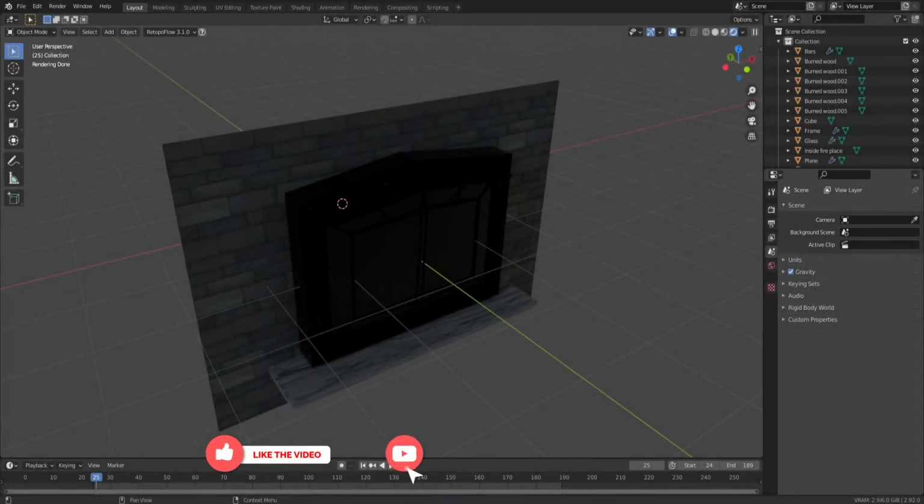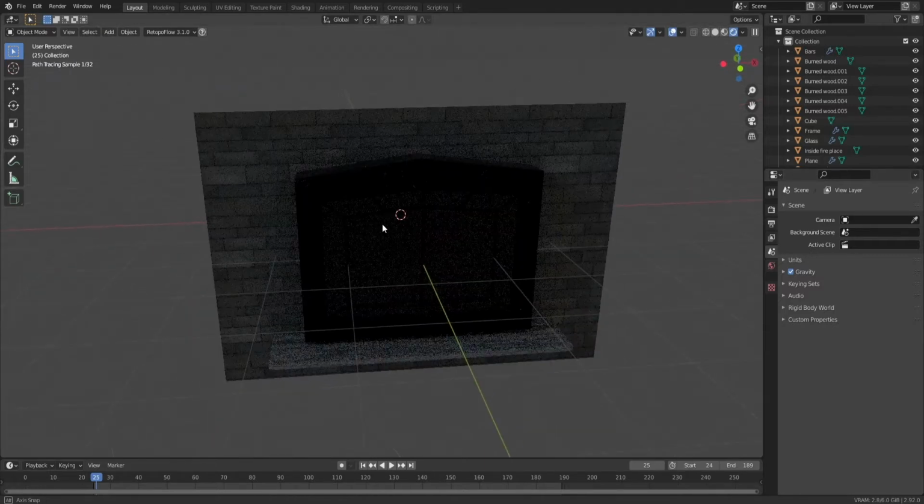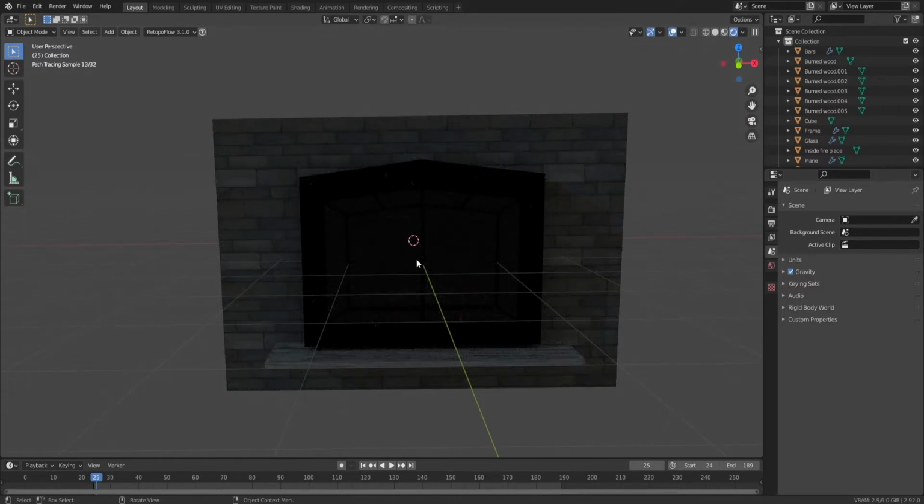Hey guys, welcome to another video, part 3, I believe. Yeah, part 3 of this series of creating a fireplace with, of course, a fire in it, which is now missing, and we're going to work on it in this video.